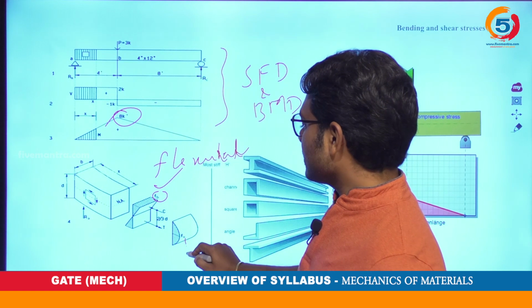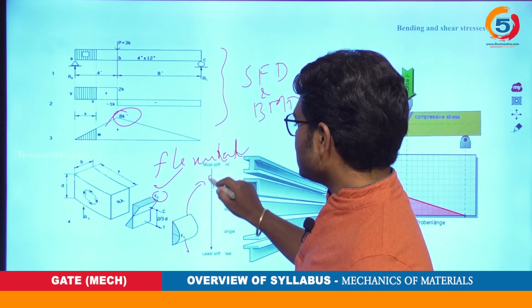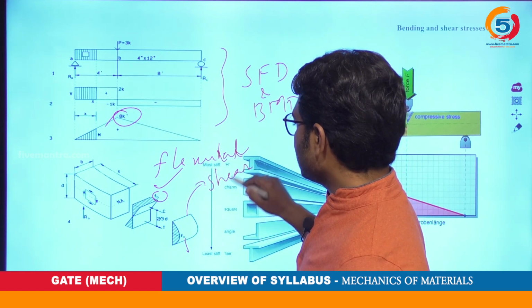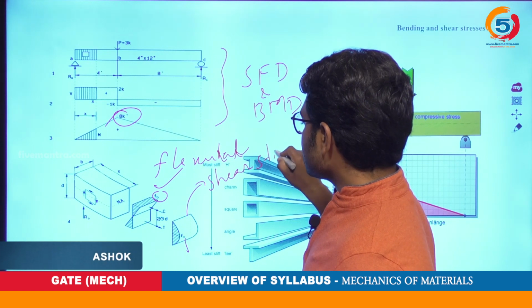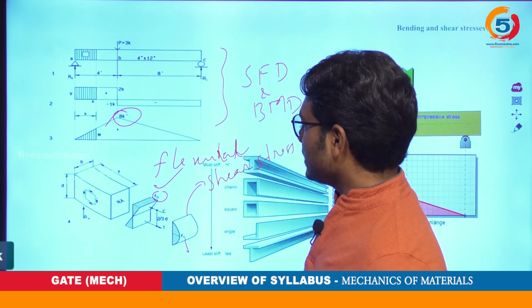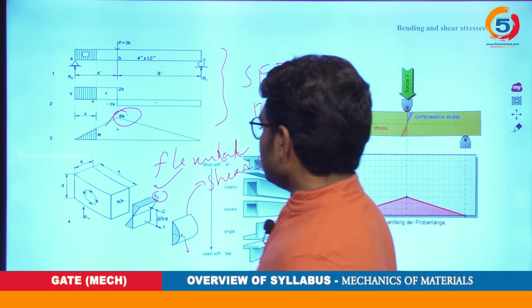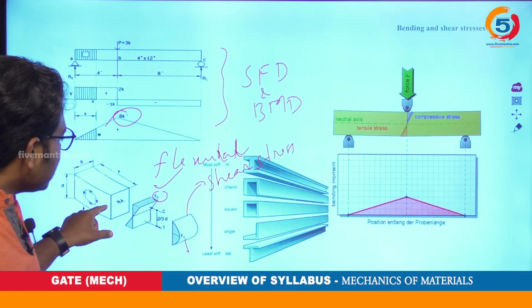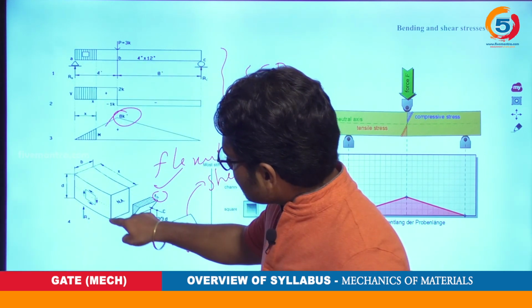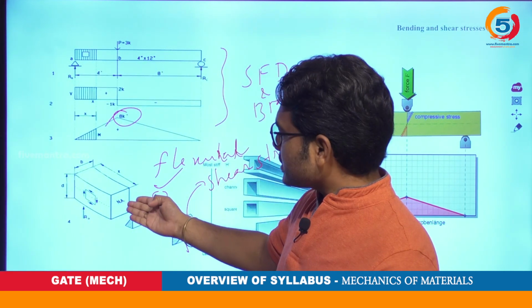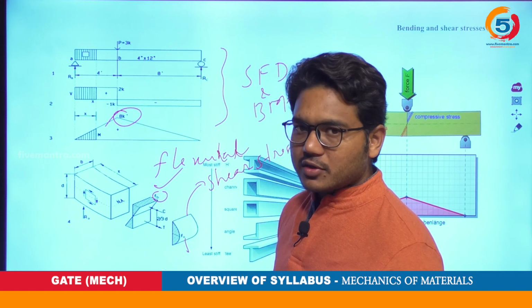This is the shear stress distribution. This indicates shear stress distribution. As you observe here, what could be the cross section? It is obvious that it is a rectangular cross section.